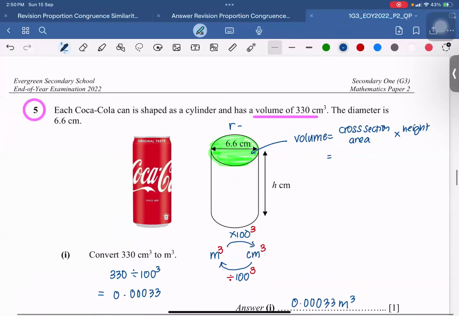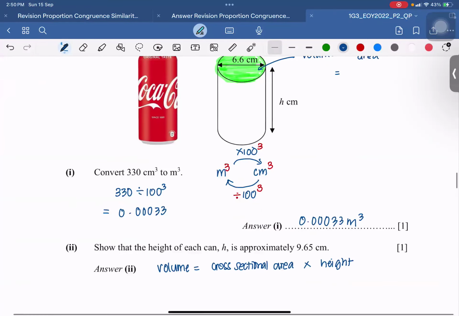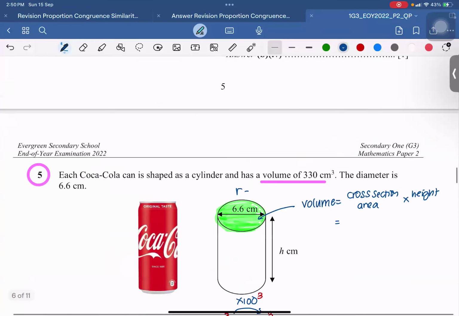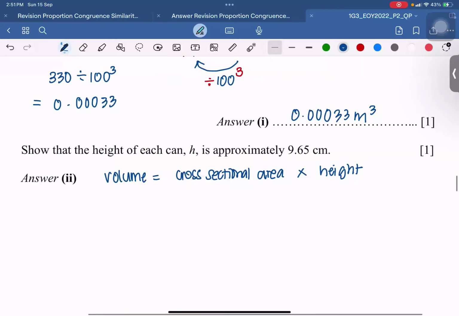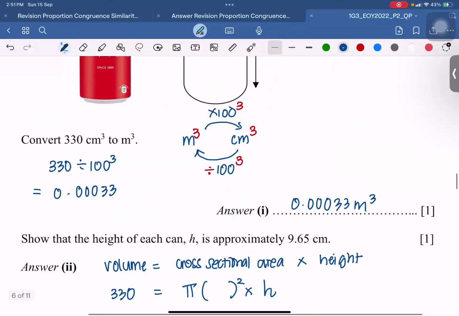Height, r square, yes, correct. So in this case, I'm going to take the volume. They give me the number 330, and they want everything in cm, so I just use the 330. Volume, I replace. Cross-sectional, like what Harry says, pi r square times my height h, which I do not know.